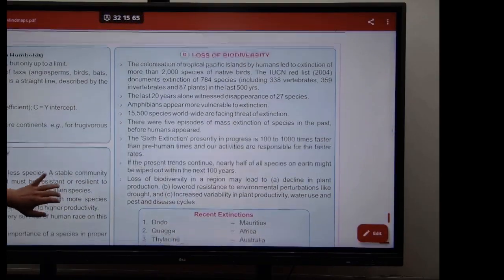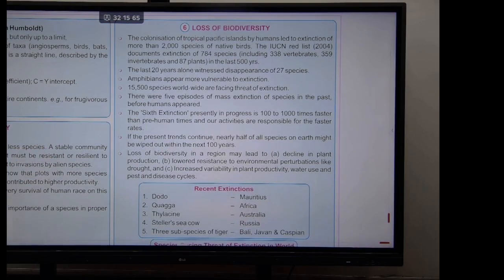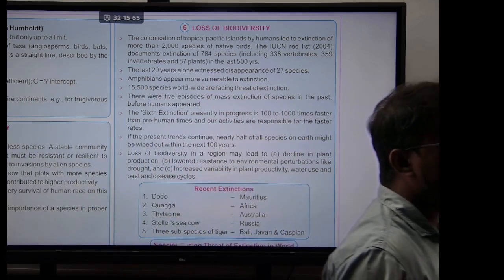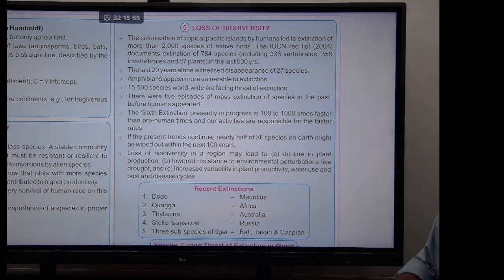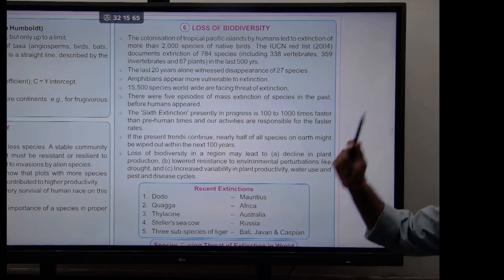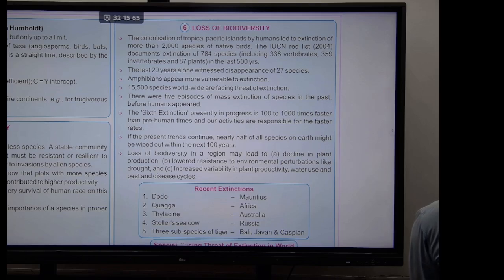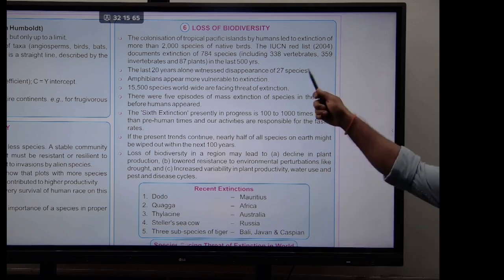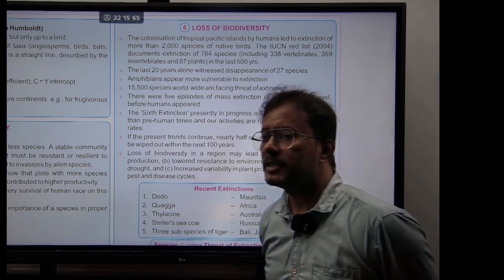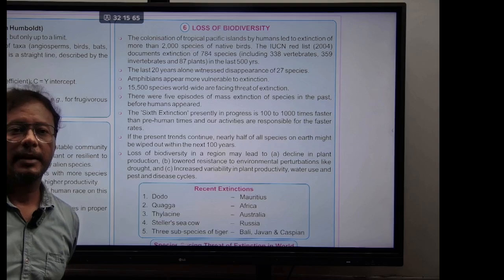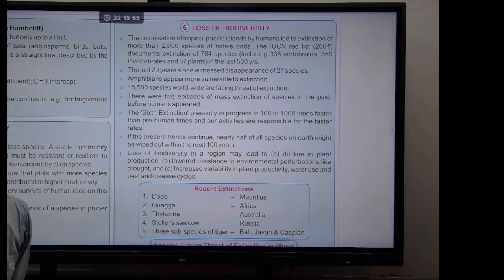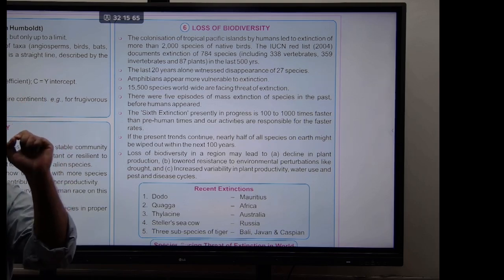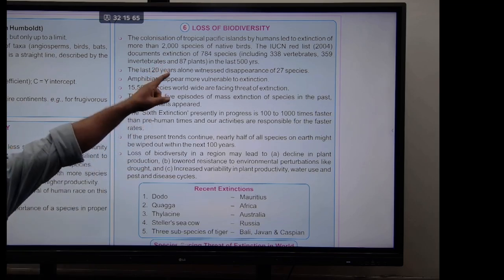some extinctions have been mentioned here, the loss of biodiversity. For example, the colonization of tropical rainforests and Pacific Islands by humans led to the extinction of more than 2,000 species of native birds. 2,000 species, not one or two, guys. And the IUCN Red List. IUCN, like I mentioned earlier, maintains a list of species which have gone extinct, which are endangered, which are of least concern. They maintain a book called the Red Data Book, and they have a list, the Red List.